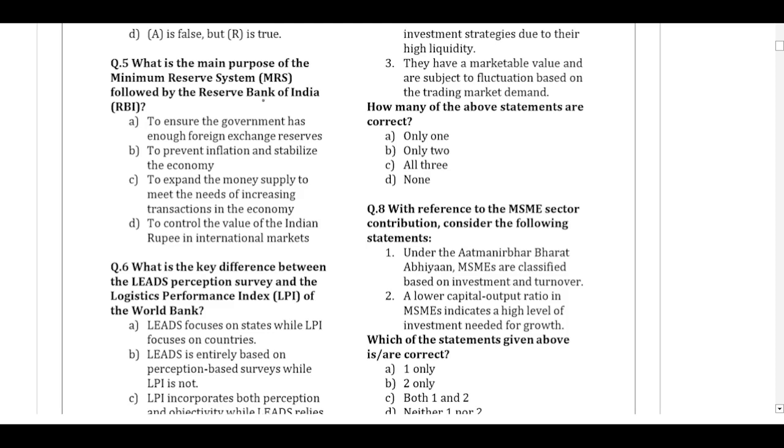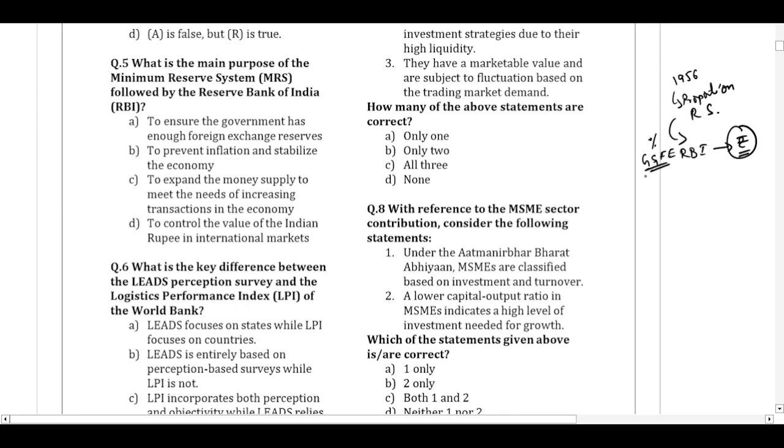India currently follows the minimum reserve system when it wants to issue cash. Earlier, until 1956, we used to follow something called the proportional reserve system, wherein if the RBI wanted to issue currency in the economy, it had to keep a certain proportion of that issue amount in the form of gold and foreign exchange reserves.